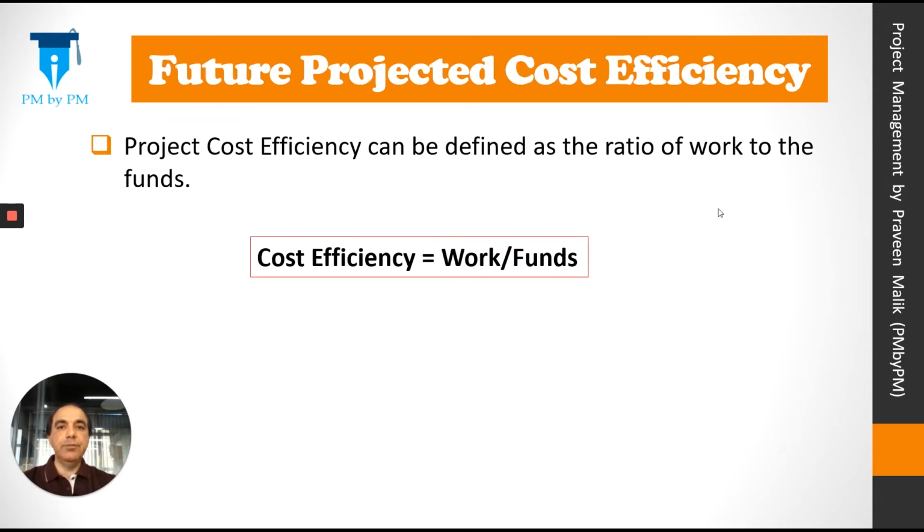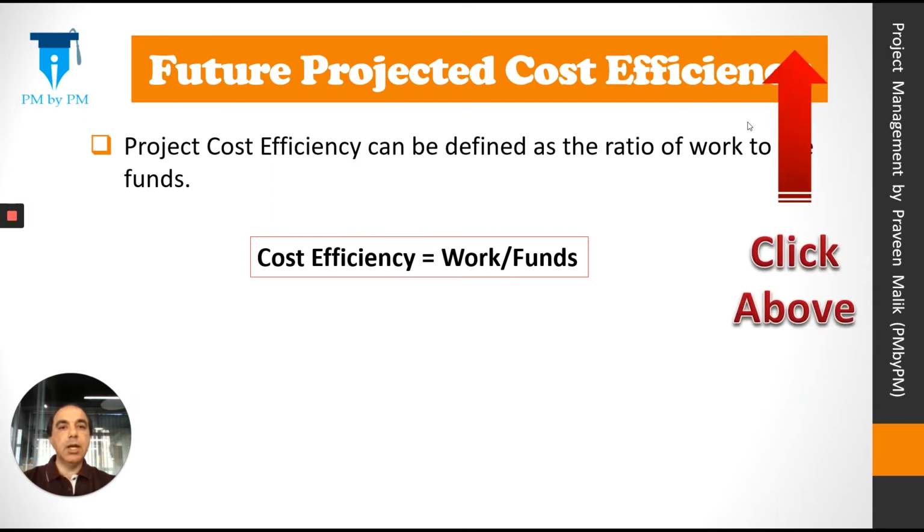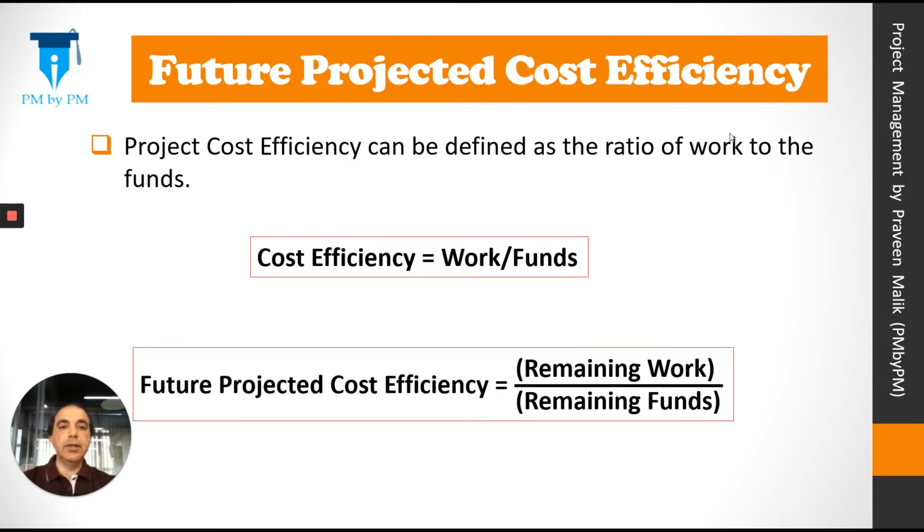So let's determine future projected cost efficiency. Project cost efficiency can be simply defined as the ratio of work to the funds. You can click on the card above to watch my previous video for understanding the cost efficiency. So for the future work, we can write a simple formula expressed as remaining work divided by remaining funds.